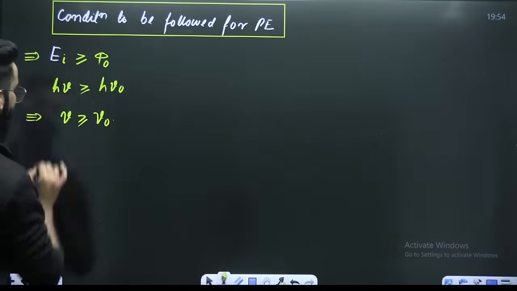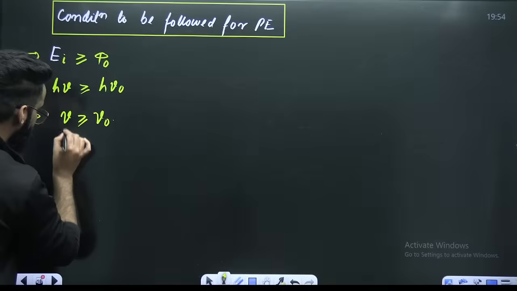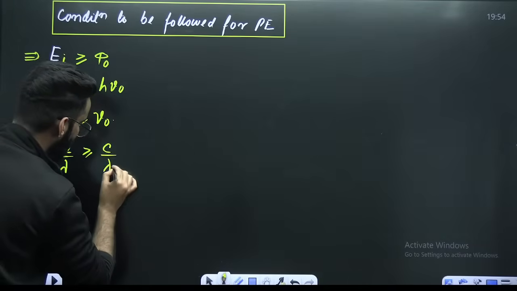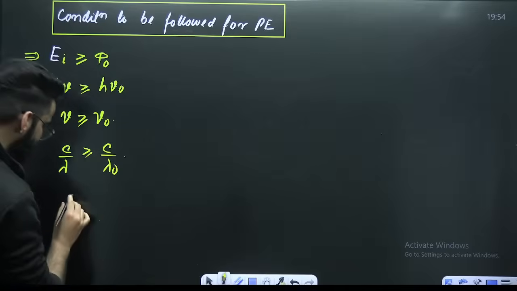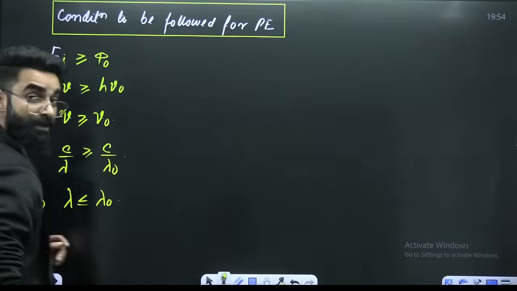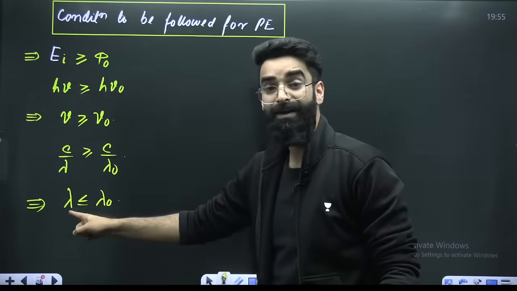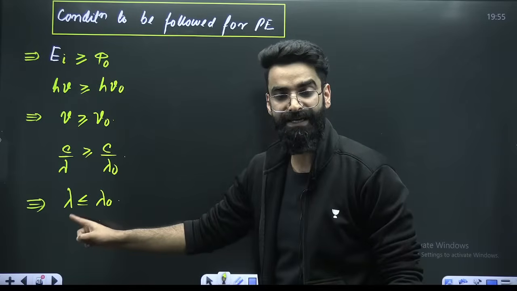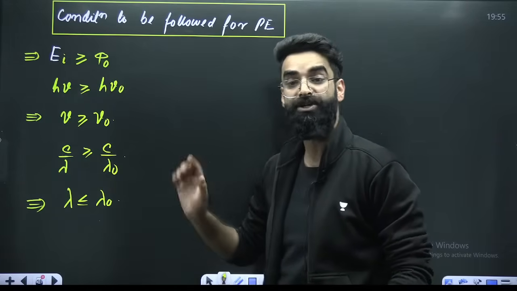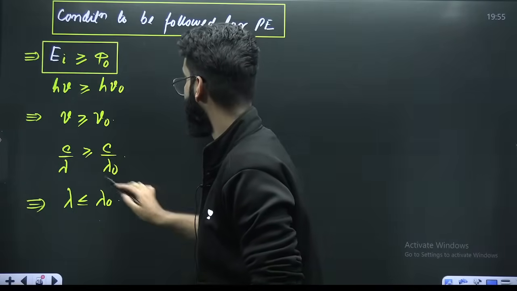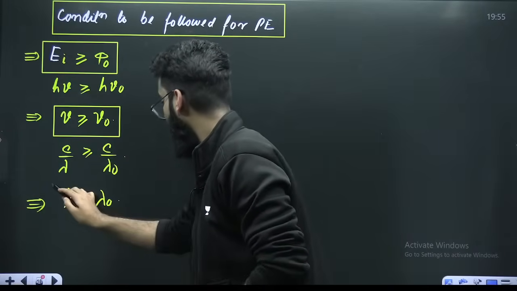Or I can make one more. What is nu? Frequency. c divided by lambda. Nu naught is c divided by lambda naught. c cancels if I take the reciprocal. So lambda should be less or equal to lambda naught. There's one more condition. This is the wavelength of the incident photon. Wavelength of the incident photon should be less or equal to threshold wavelength. Either you can remember it like this, or like this.